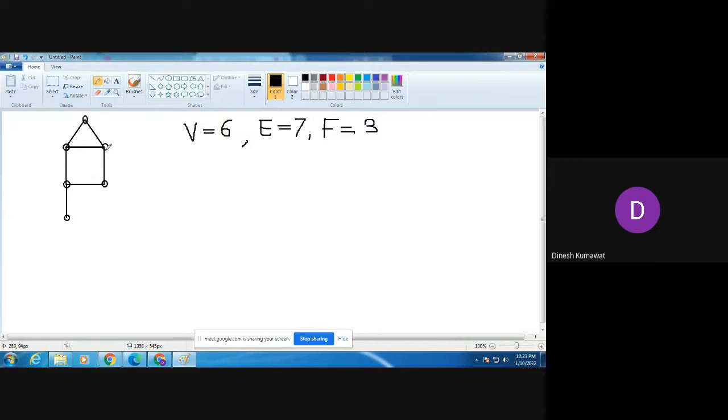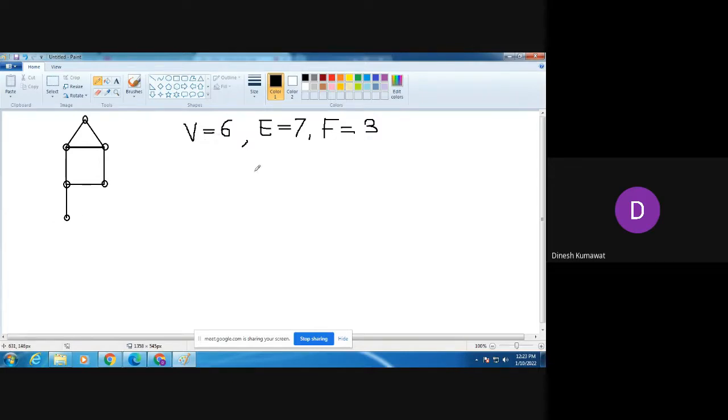You can see there is no crossing between any two edges of this graph except at endpoints, so this is a planar graph.